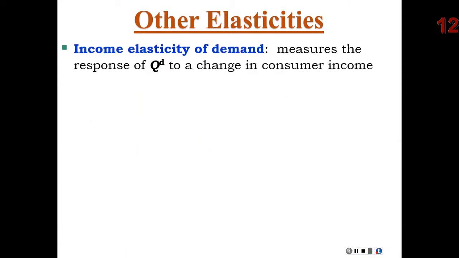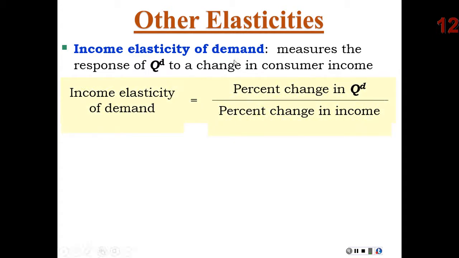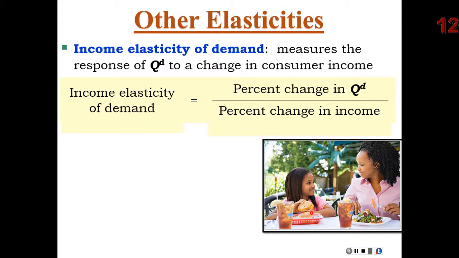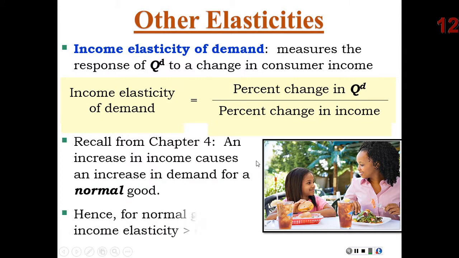Another type of elasticity would be income elasticity. This would measure the percent change in quantity demanded as income changes. So let's look at, for example, eating out. If the average incomes in Murray went up, what would we anticipate would happen to the percent change in quantity demanded of eating out? Well, if they're normal goods, then we might expect this elasticity to be greater than 0, because we would expect that as income goes up, the quantity demanded for eating out would go up. Therefore, this would be a positive fraction.